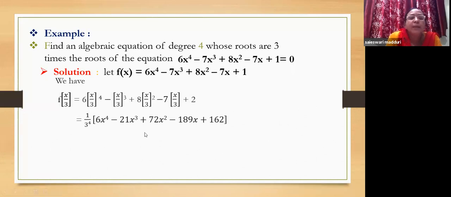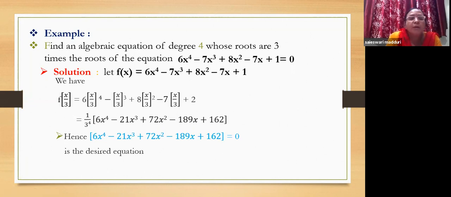It is a simple LCM that is taken as 3 power 4. So if you take the 3 power 4 to the other side, as this is an equation, we have 0. So the required equation is 6x power 4 minus 21x cube plus 72x square minus 189x plus 162 equal to 0 is the desired equation.